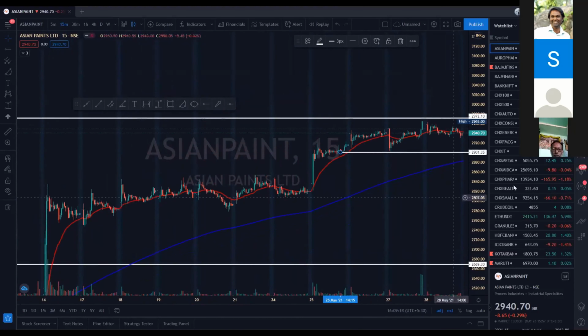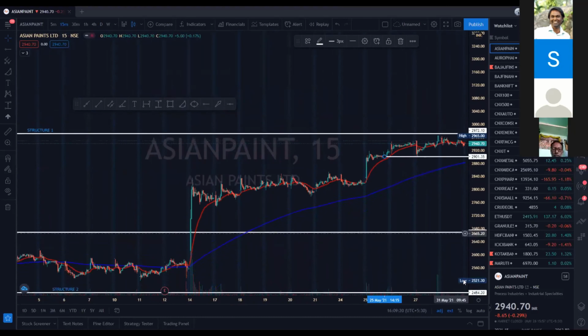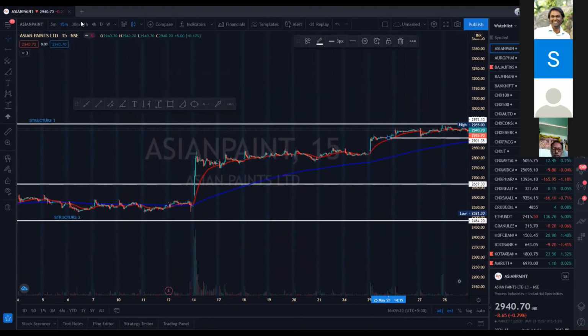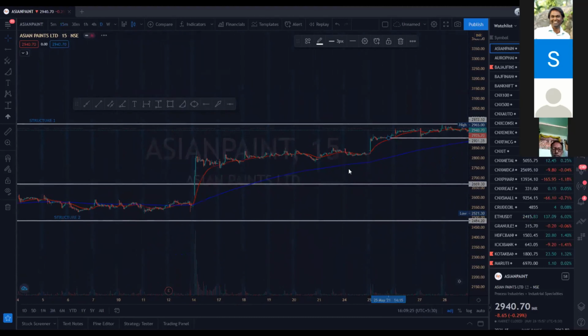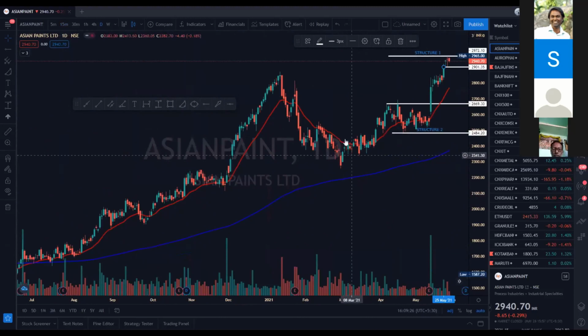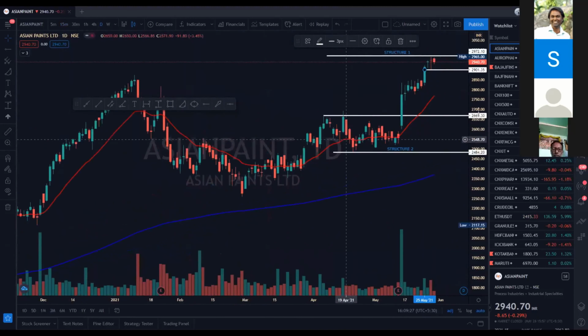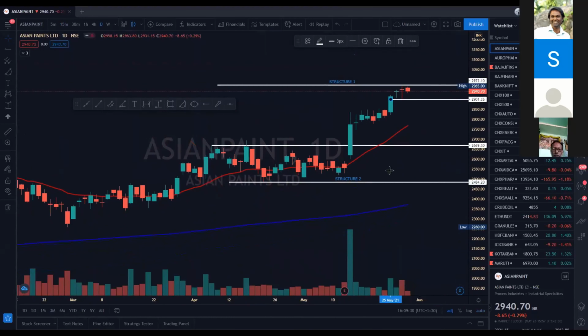So these are the levels which I usually mark in every case. Now for the daily chart, the levels are already marked. See, structure 1, structure 2, then I can find a structure over here. This is a solid structure again. It has retested this structure. So I think once it breaks this structure, it will come and take here where there is the 20 EMA.